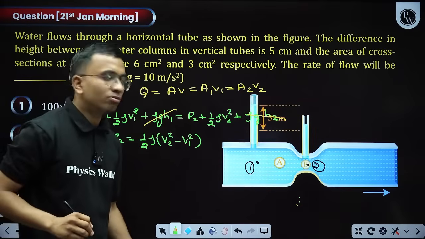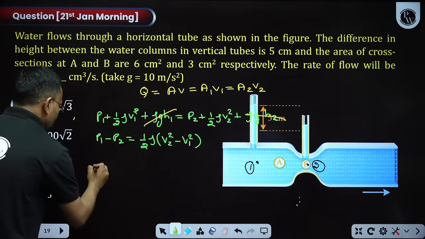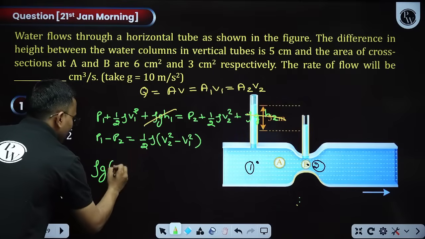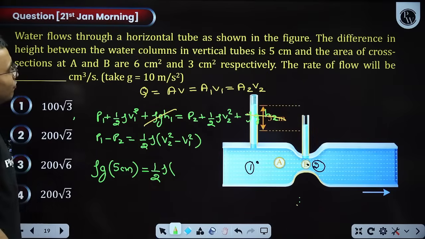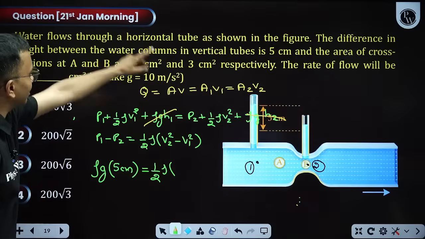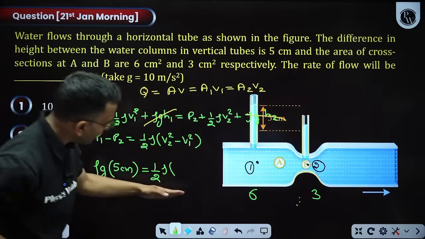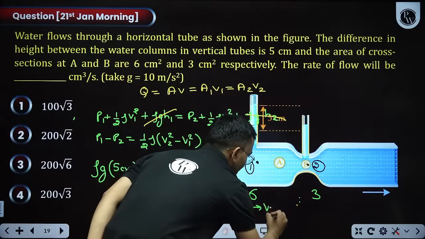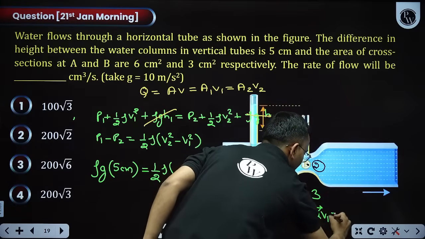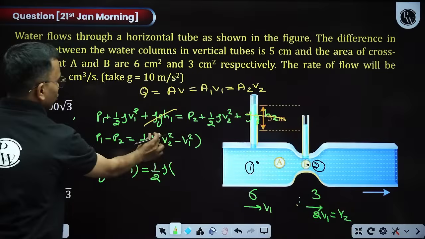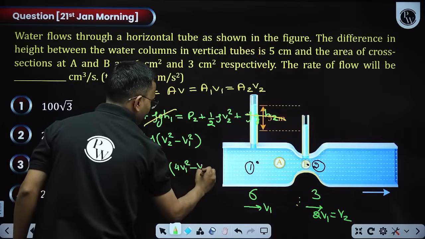What is P1 minus P2? Height difference is 5. P1 minus P2 is rho G into H, that is 5. So rho G into H, my 5 centimeter, is equal to half rho into V1 and V2. Areas are 6 and 3. Here the area is 6, here the area is 3. So here if I say velocity is V1, what will be the velocity here? A into V is constant. Here it will be 2V1. So this is my V2 basically. V2 is 2V1. You can put V2 as 2V1. It will become 4V1 square minus V1 square.